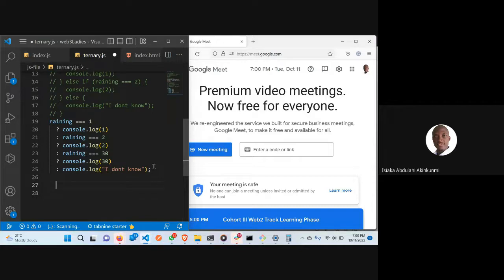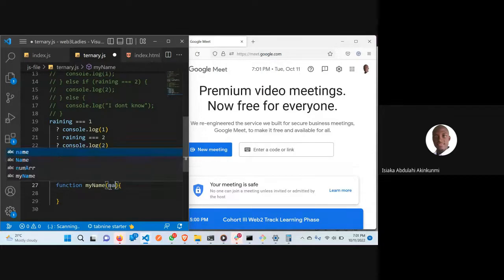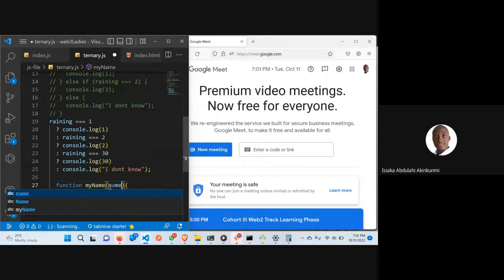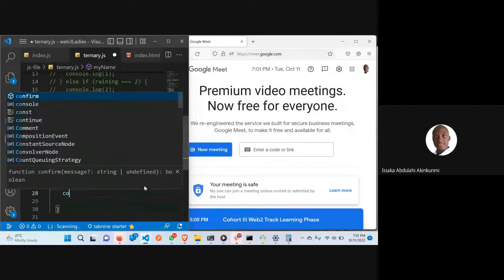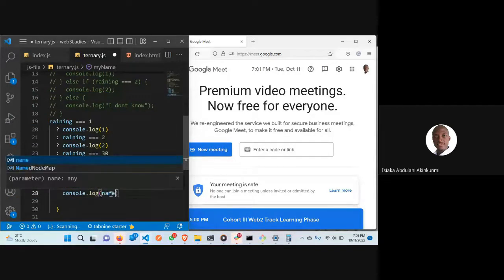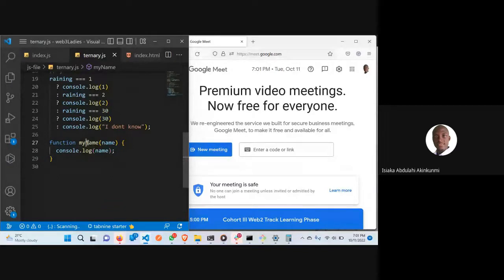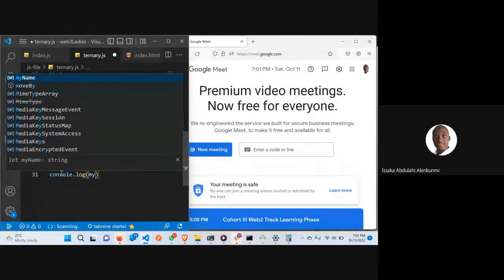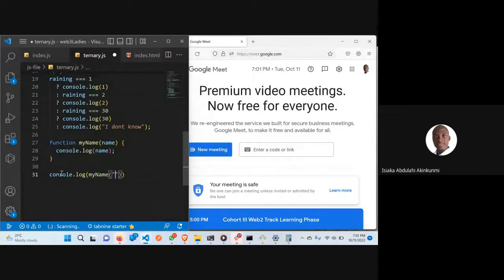For example, this is how we have been taught how to write a function by name. Then we said, let me say name here. This is a parameter. I hope we all know this is a parameter, and we say console.log name. Now, if I call this one, I do console.log my name, and I put John here.